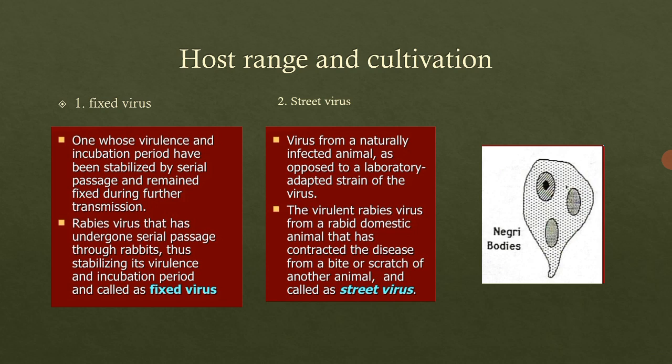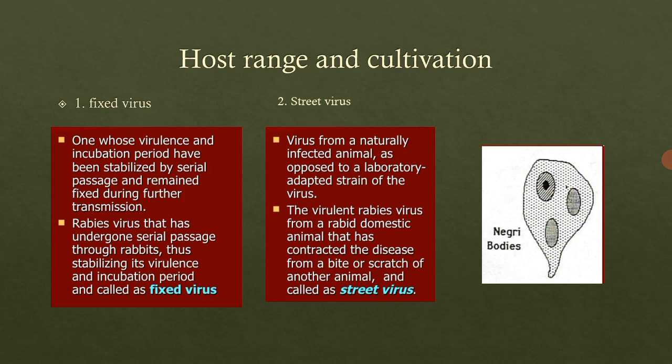The fixed virus is more neurotrophic, and it is less infective. Why is it less infective? Because its activity is getting stabilized, right? For example, if we subculture a pathogenic E. coli strain again and again after 2 to 3 days, what will happen? Its pathogenicity will reduce, and a stage will come where its activity is stabilized.